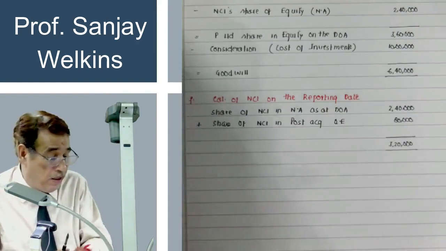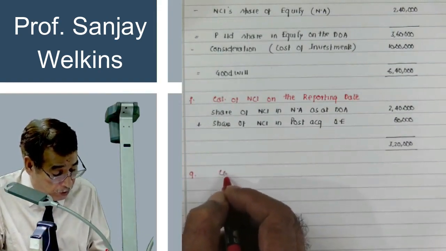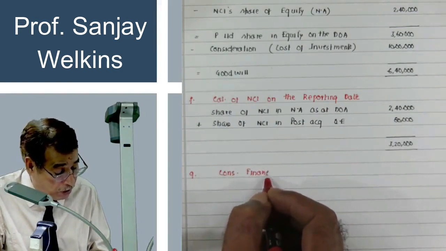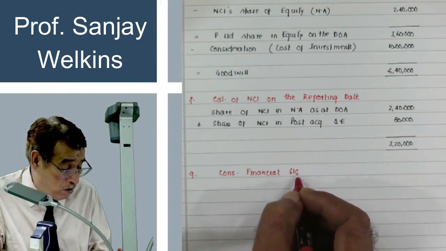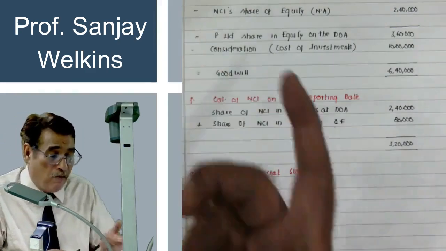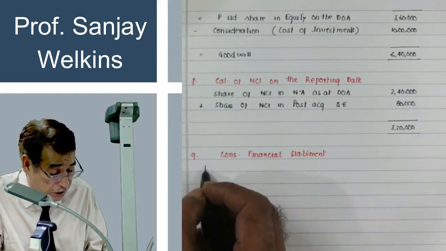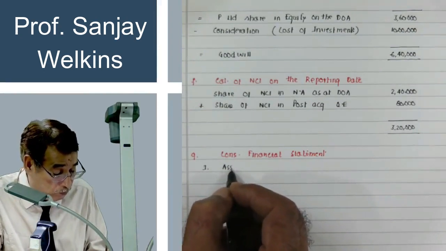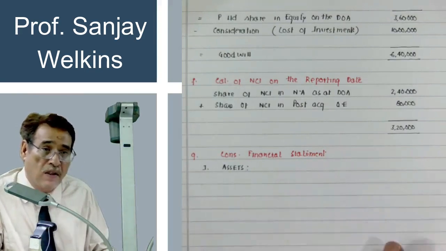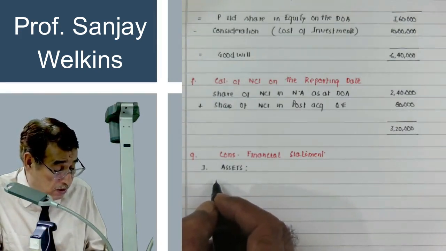Now the next step is, once you have found out NCI, the next one is preparation of consolidated financial statement. And this is exactly what we are craving for. Now I will prepare consolidated financial statement. Very simple to prepare consolidated financial statement. No hard and fast rules. First you write here assets. Correct? First I write here assets. Written? Fine.